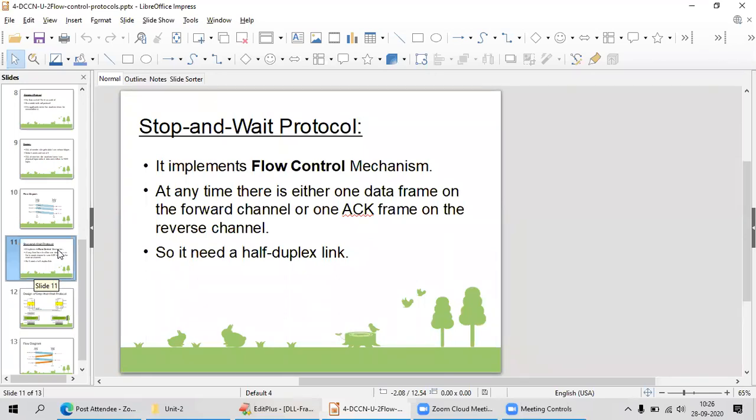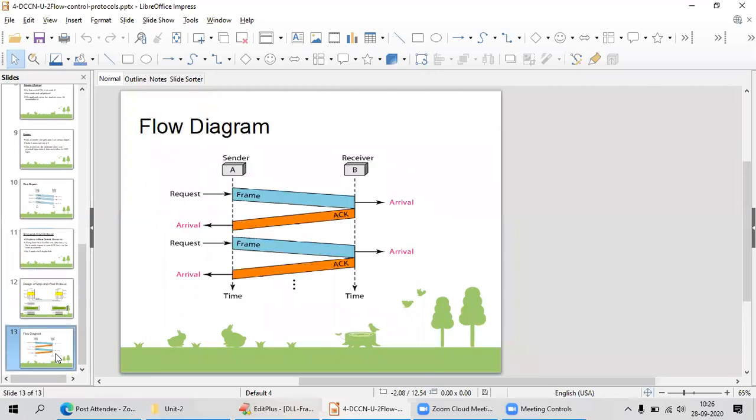At a time, there is either one data frame on the forward channel or one acknowledgement frame on the reverse channel. That means it is a half duplex link. Whenever you are sending data, one frame from the sender to receiver, in this stop and wait protocol the receiver has to send the acknowledgement that I have received this particular message. You can send the data again.